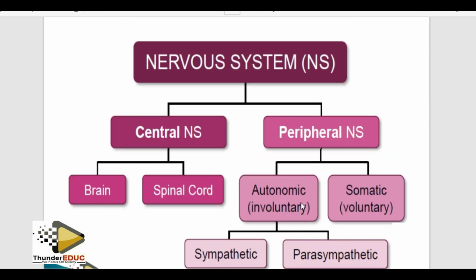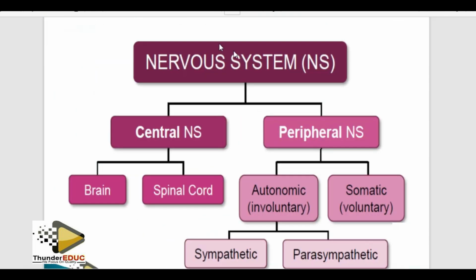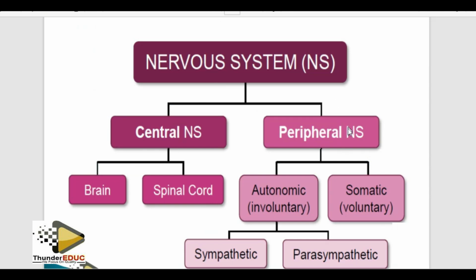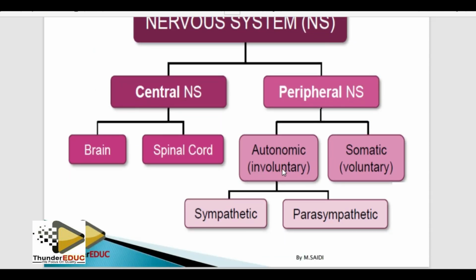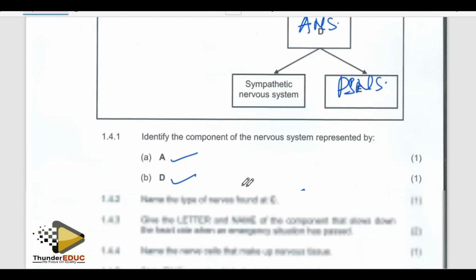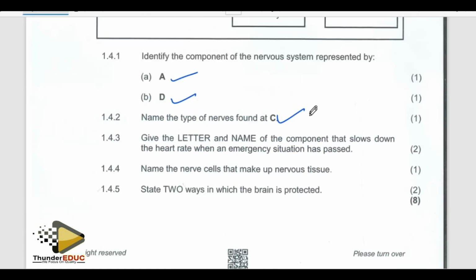They brought this diagram exactly as you check. The nervous system is divided into the central nervous system, which is the brain and spinal cord, and the peripheral nervous system, where you have the autonomic nervous system and the somatic. And then the autonomic nervous system is divided further. Everything is there. So there is no way you can fail when you are using this distinction material. Download it from the link below. You will be able to get the distinction material book.